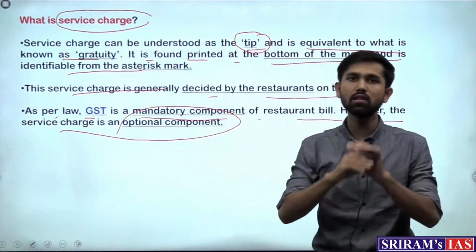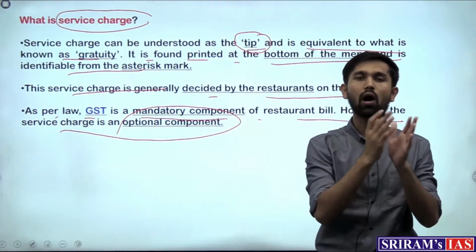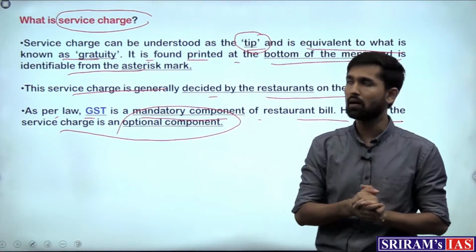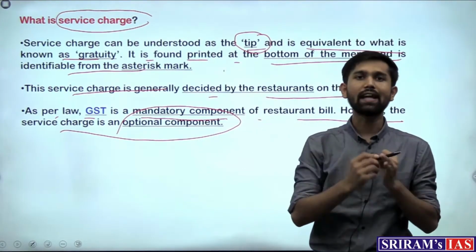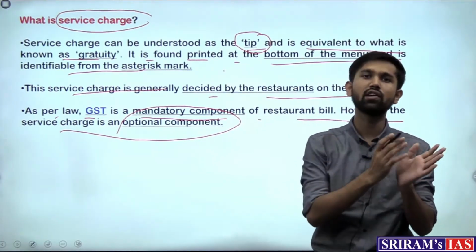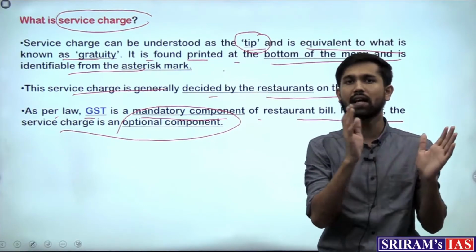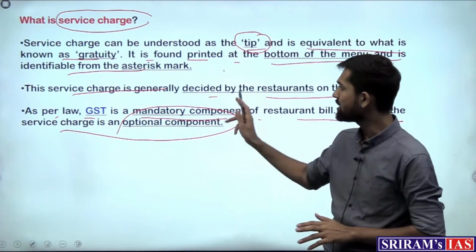So here comes the catch with respect to the payment of the bill. The amount for the food and the tax on it, which earlier used to be the service tax and is now collectively known as the GST, is mandatory.